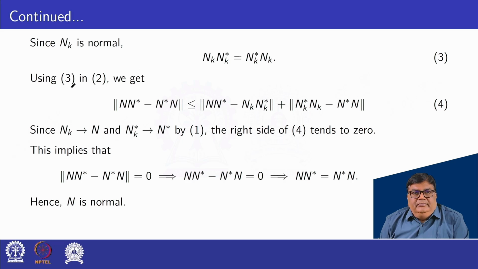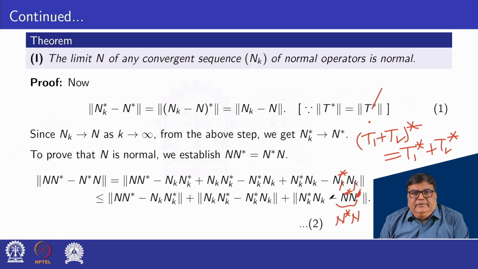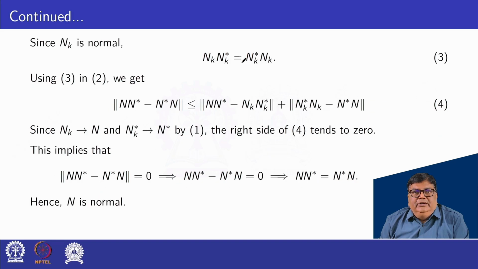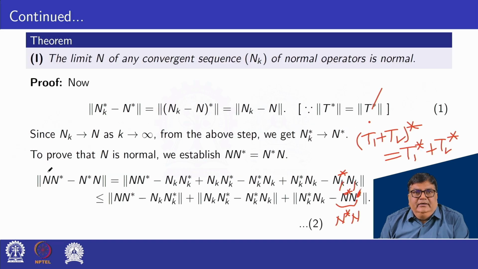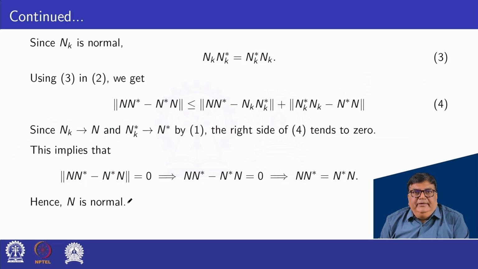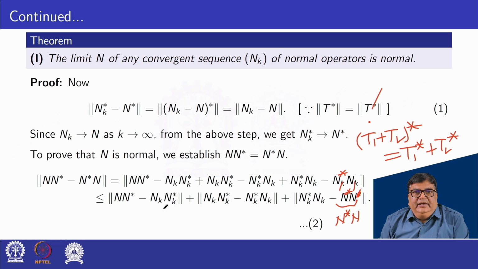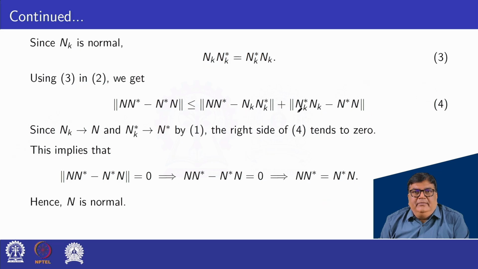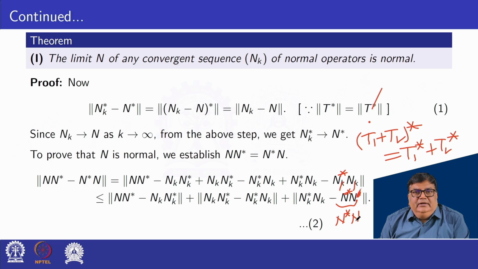So from 2 and 3, we have norm of N N star minus N star N less than or equal to norm of N N star minus N_k N_k star, this one 0, plus norm of N_k star N_k minus N star N.